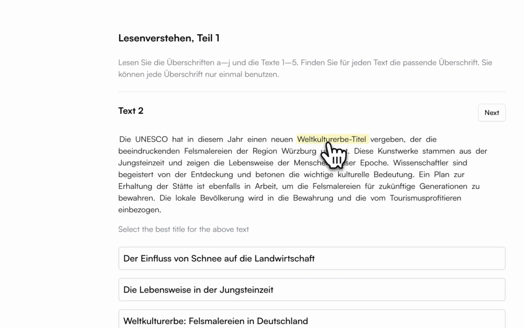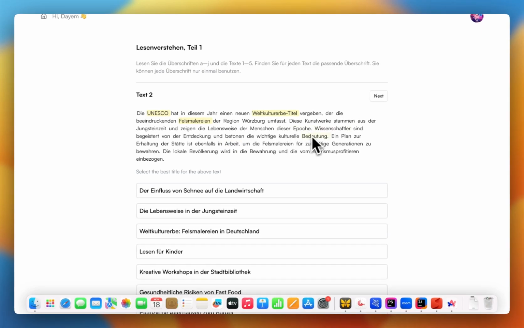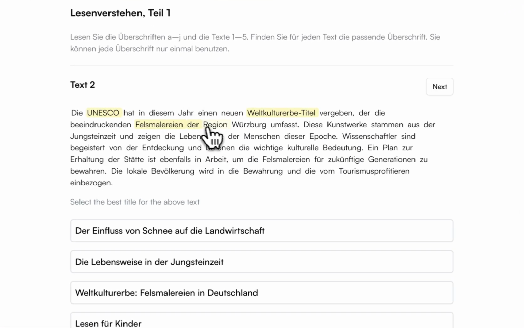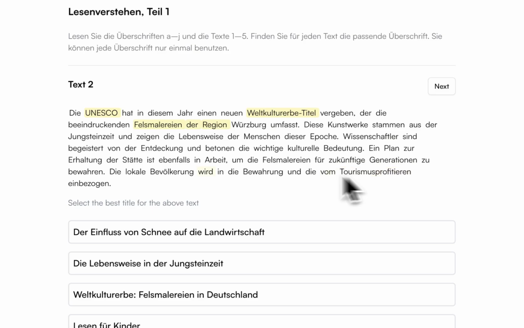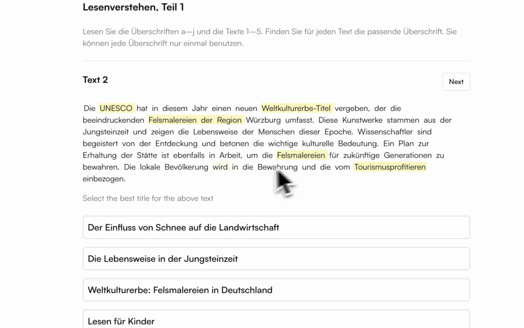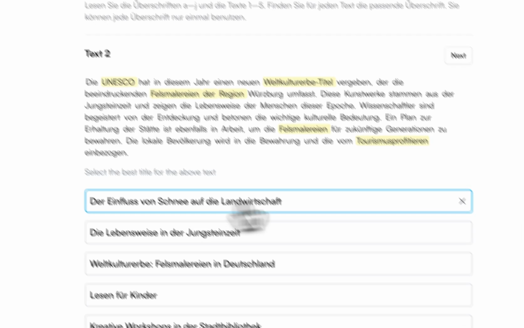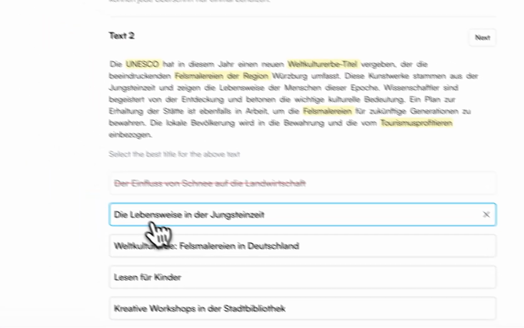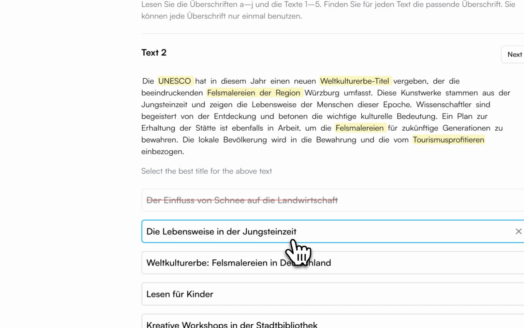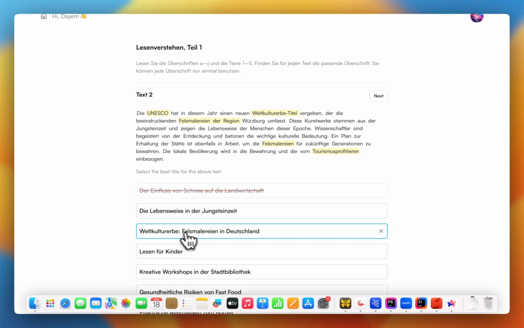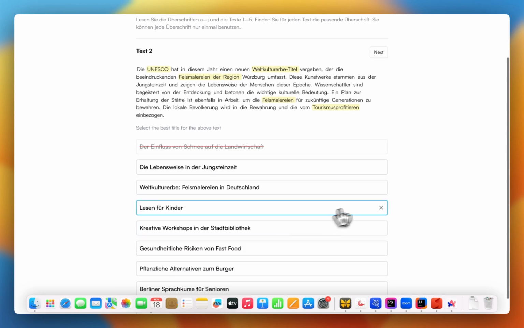It is about world culture, UNESCO, Jugendseite. So this is very, very interesting. There's something about Malerei as well. Region, okay. Tourism, Felsmalerei, Jugendseite. So again, nothing about Schnee, so we can eliminate it. Jugendseite, this word occurred, so this word is a keyword match, so we can keep it. Weltkultur und Felsmalereien, these 2 words also match, so we can keep it.